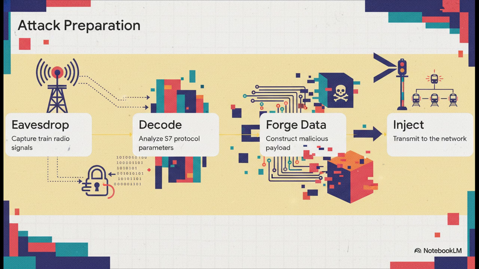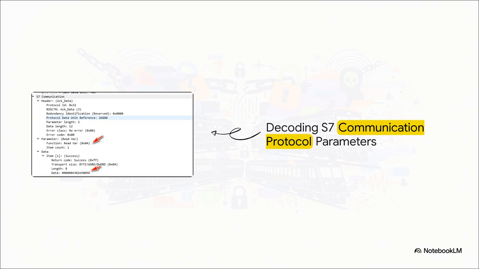Then, step 2, they decoded the highly complex Siemens S7 communication parameters. Step 3 involved using that newly decoded knowledge to forge perfectly formatted fake data. And finally, step 4 was the actual strike, injecting those spoofed signals back into the network. Check out this decoded S7 communication packet. It shows exactly how the attacker cracked the industrial protocol.